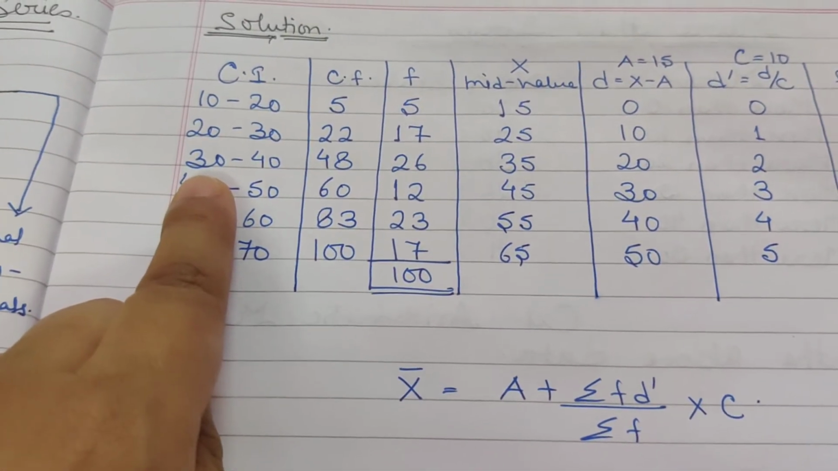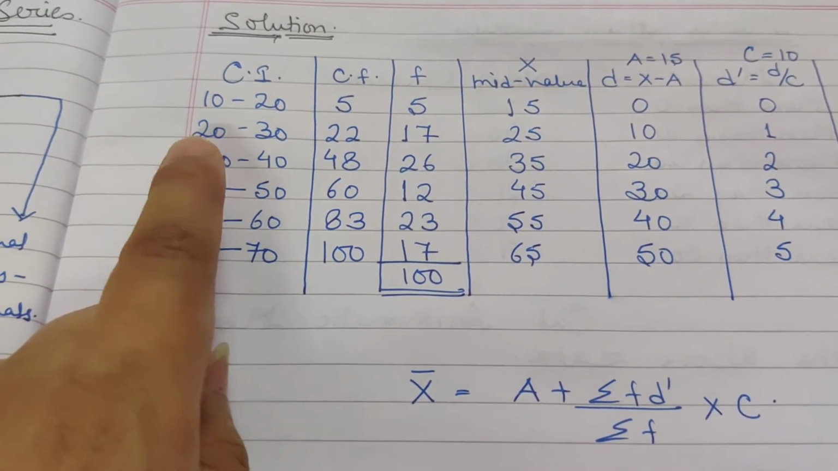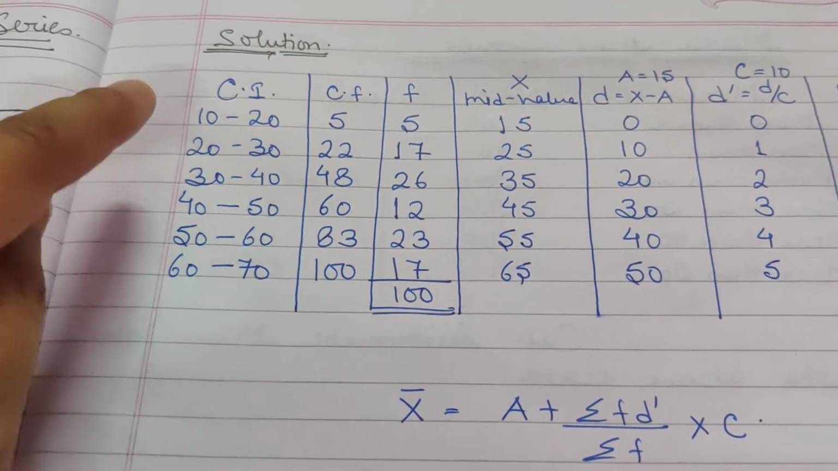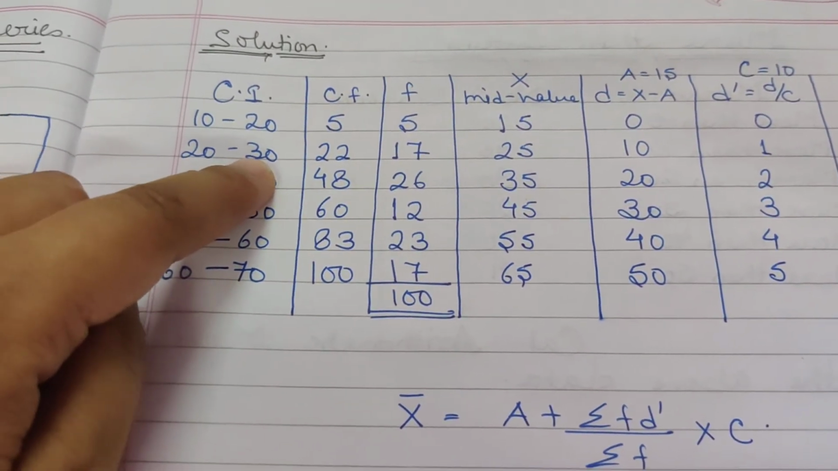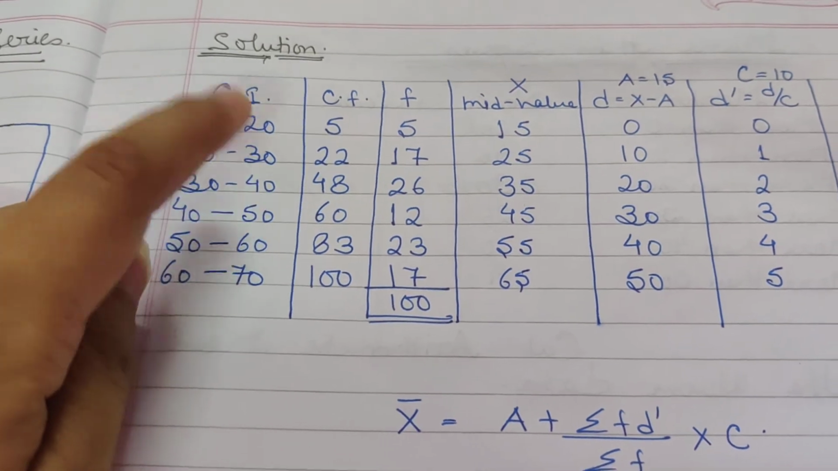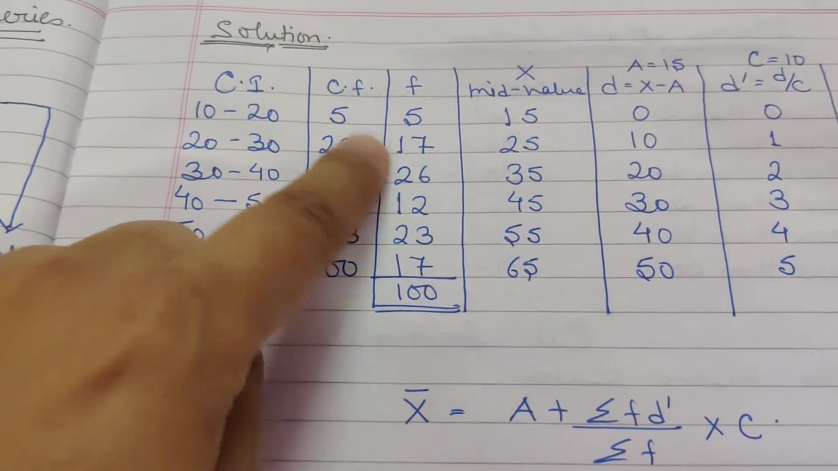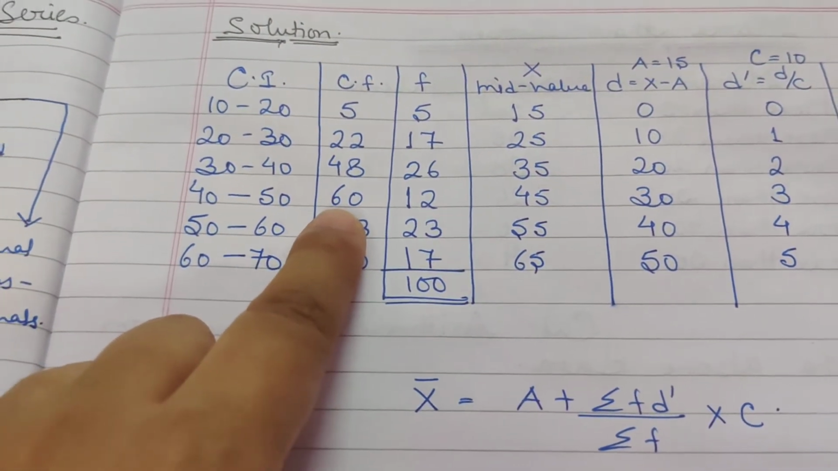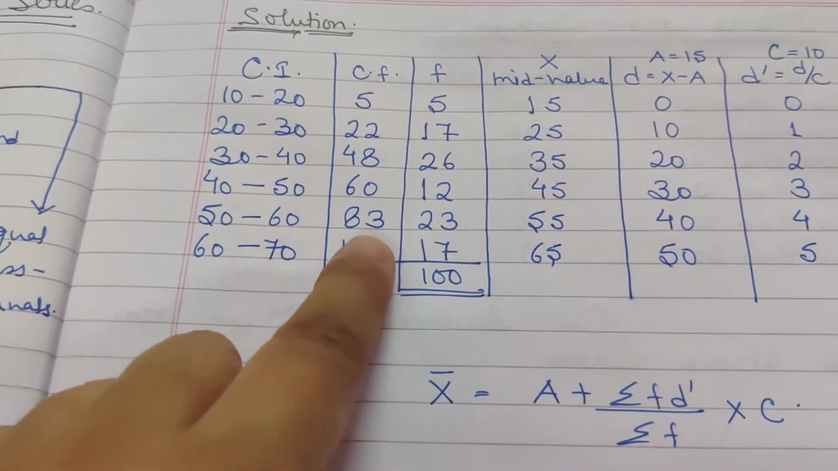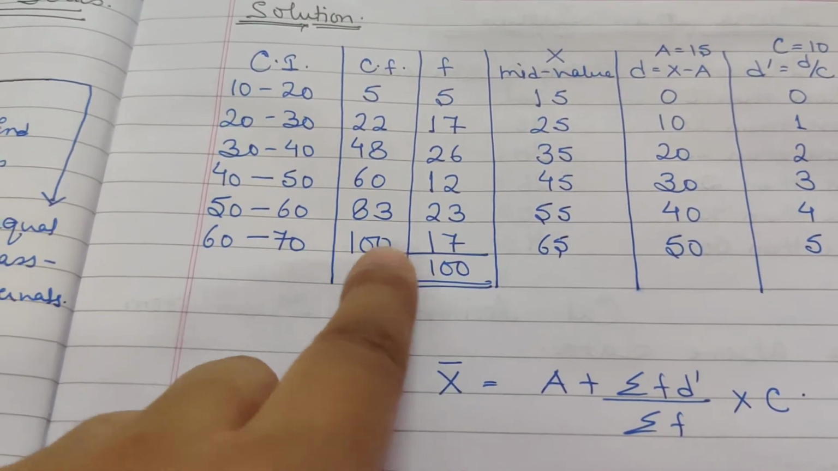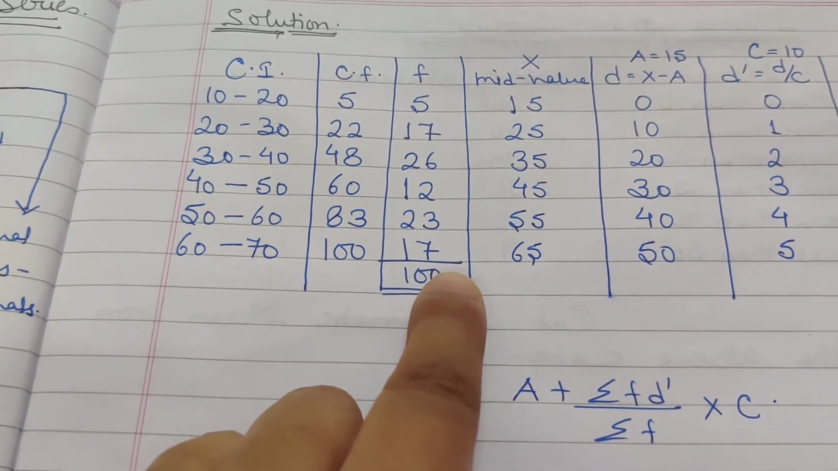To find out the frequency, the number of companies that lie between 30 to 40, what will we do? We will subtract the number of companies which were earning up to 30. That means 48 minus 22. It's 26. Likewise, 60 minus 48 is 12. 83 minus 60 is 23. 100 minus 83 is 17.